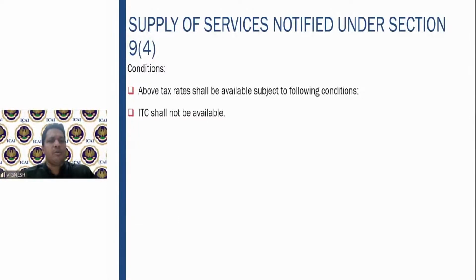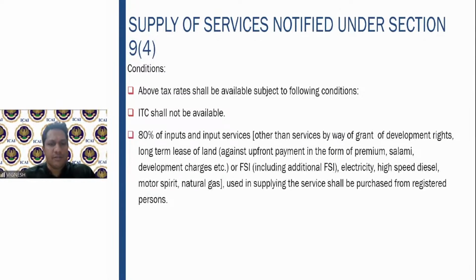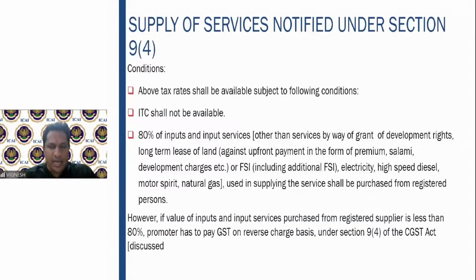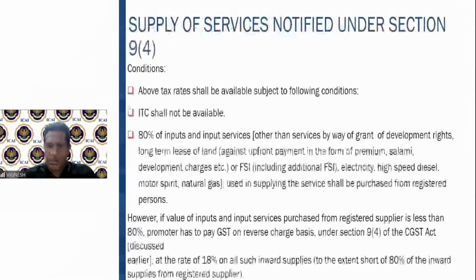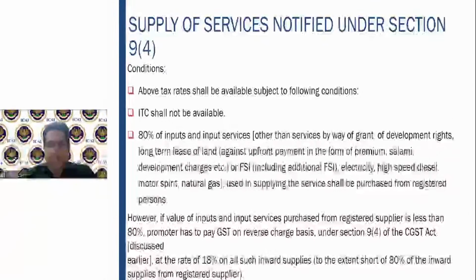So therefore here the applicable tax rate shall apply, and ITC shall not be available. This is the condition which is important. 80%, as I told you, should be purchased from registered dealers. If the value is less than 80%, then on the shortfall, the promoter needs to pay 18% on reverse charge basis. I think we have cleared this also: to the extent of the shortfall, the GST has to be paid.